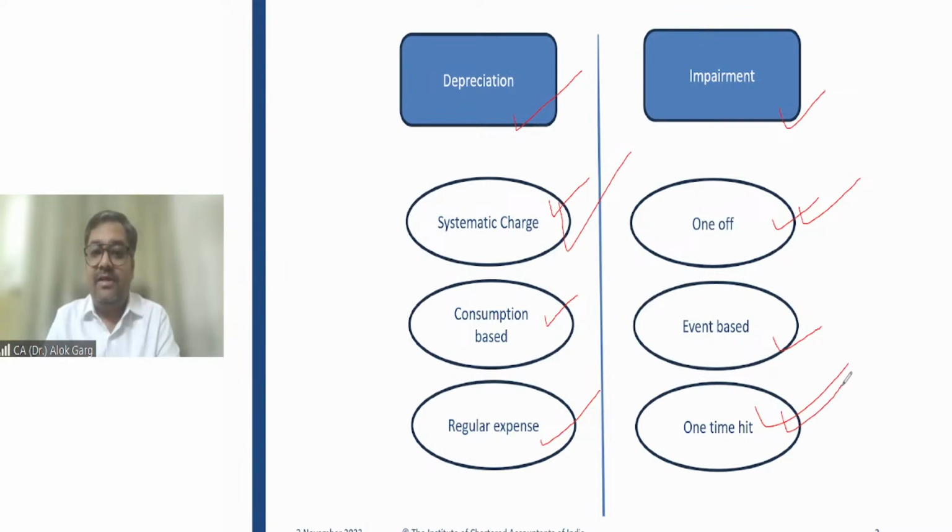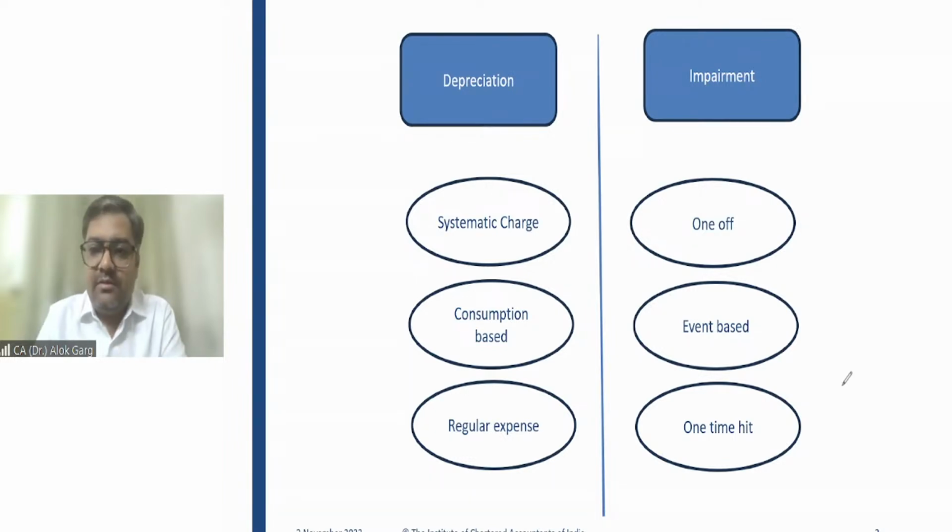Friends, have you understood the meaning of depreciation and impairment? Have you understood how this impairment is different from depreciation and amortization? Yes, friends. Yeah, very good.